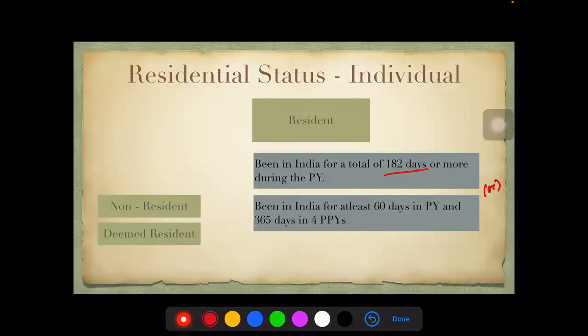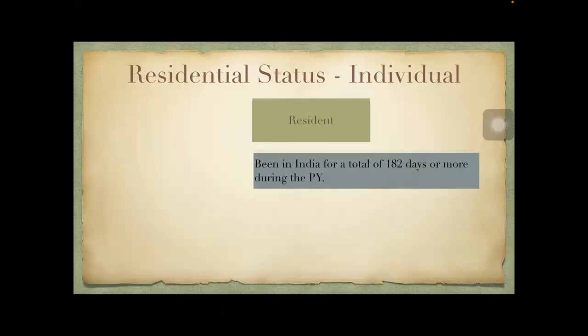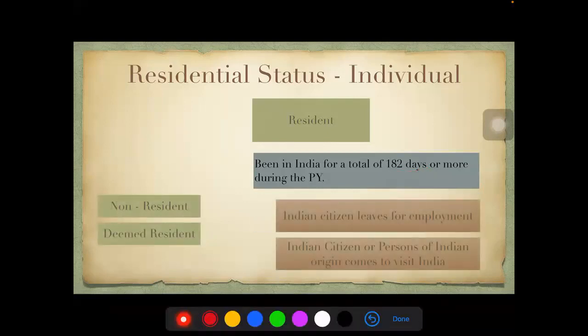So either 182 days if they have stayed in India, they become a resident, or they should have stayed in India for 60 days in the previous year and 365 days in the 4 preceding previous years. So no change as far as this is concerned. What is happening is, in this 182 days condition, the first condition, we had an exemption category. This was the exemption category.